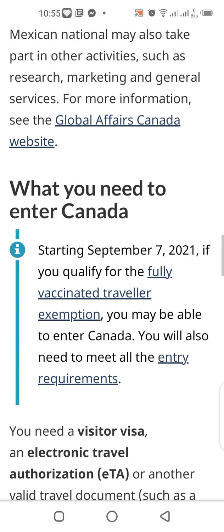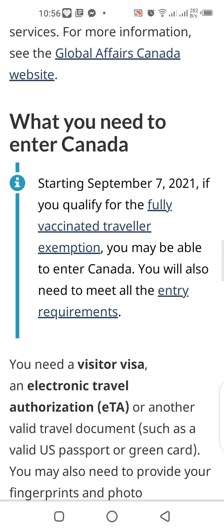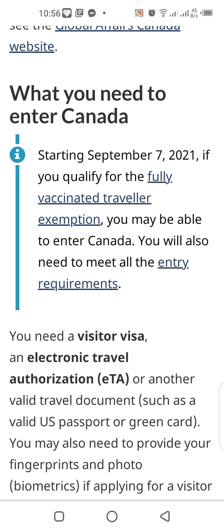What you need to enter Canada. Starting September 7, 2021, if you qualify for the fully vaccinated traveller exemption, you may be able to enter Canada. You will also need to meet all the entry requirements.